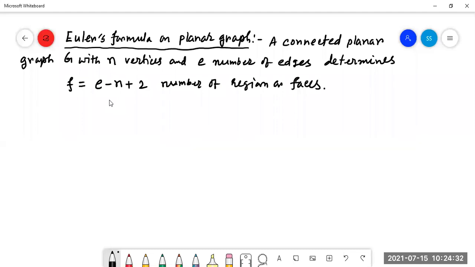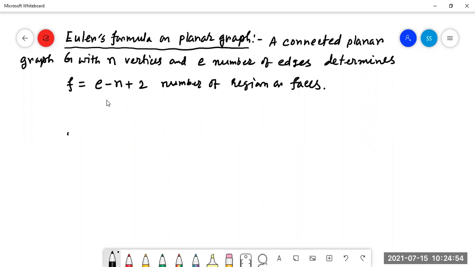This is also known as the face formula of Euler. Previously, we have got the face of a graph. What is the face of a graph? So here it is given a connected planar graph G with n vertices and e number of edges determines f equal to e minus n plus 2.